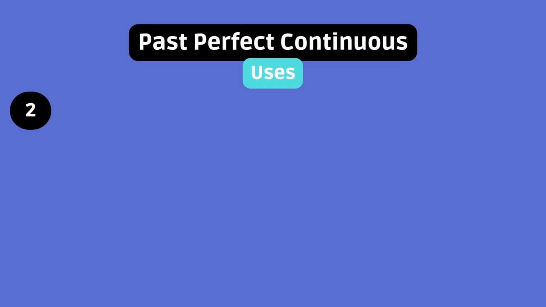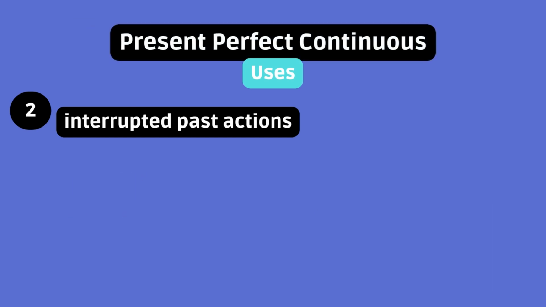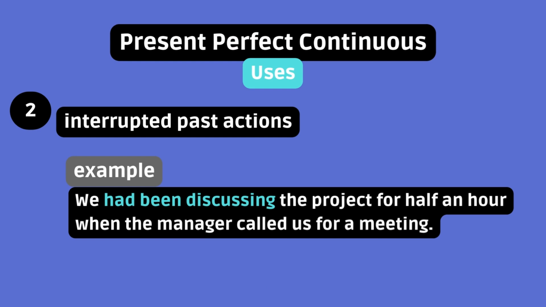It can be used to talk about interrupted past actions. An action taking place in the past is being stopped by another action in the past. The past perfect continuous helps convey the duration of the interrupted action. Example: we had been discussing the project for half an hour when the manager called us for a meeting.